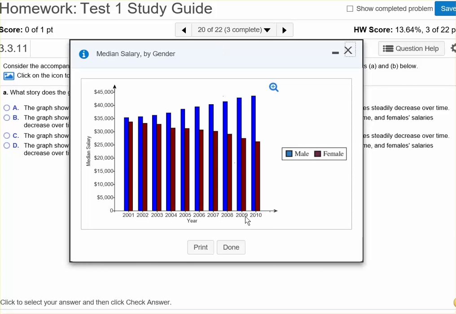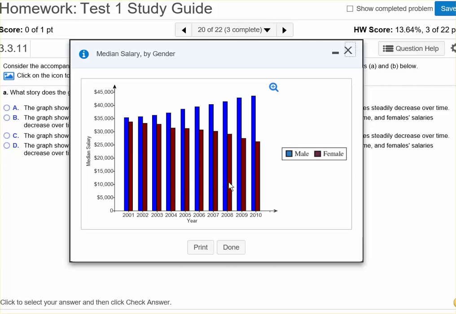So here's our chart. We have a caption up here, median salary by gender. On the horizontal axis, we have years, starting with 2001, going up to 2010. And on the vertical axis, we have median salaries, starting at 0 and going up to $45,000. Notice that we have an index, and it says that blue stands for male and burgundy stands for female.